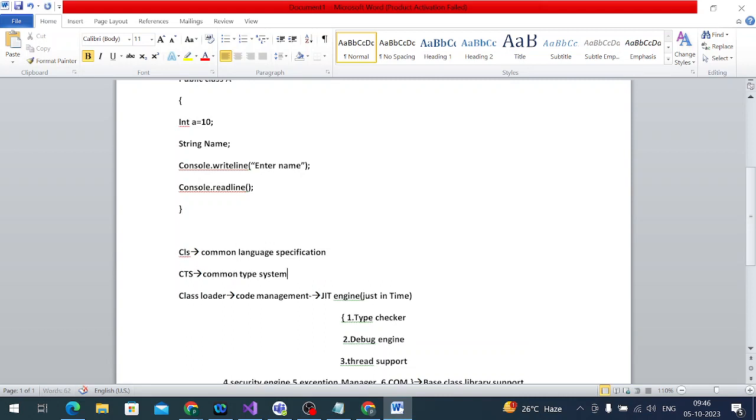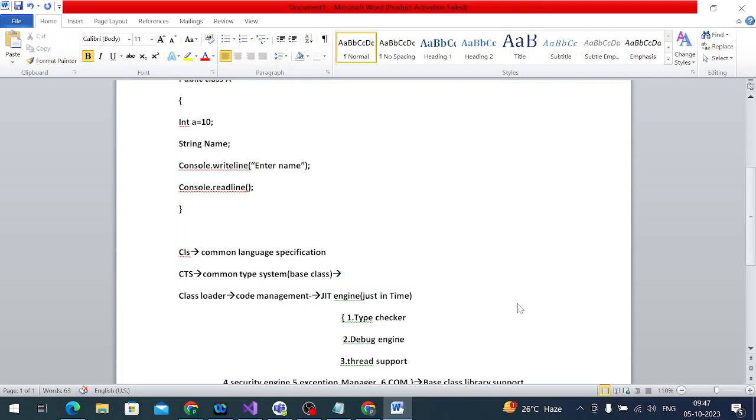Already I told you CTS is the base of every data type. CTS ensures the definition of data in two different languages should get compiled into a common data type. No, no, CTS is the Common Type System. Common Type System in the sense that it is type safe.